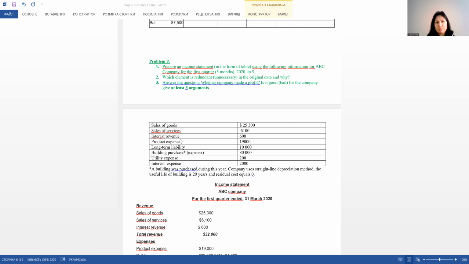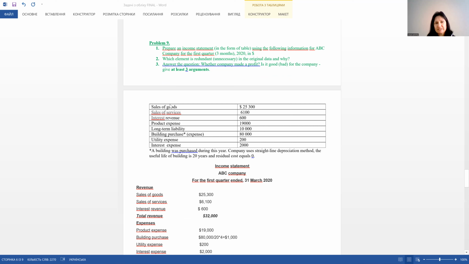So here we see the input data. We see sales of goods, sales of services, interest revenue, product expense, long-term liabilities, building purchase. The company bought some building in this period for a big sum of money. We see that this sum is much bigger than all other elements. A utility expense and interest expense. And there is a small explanation that a building was purchased during this year.